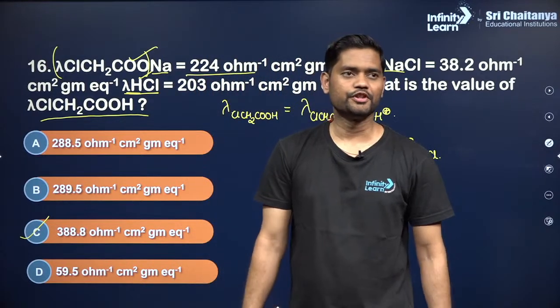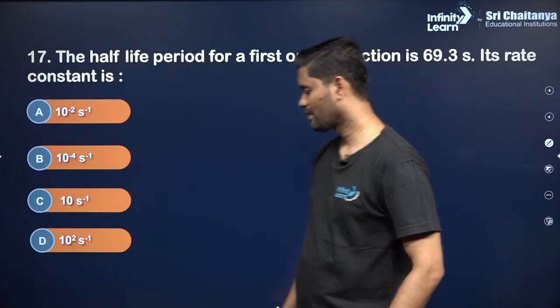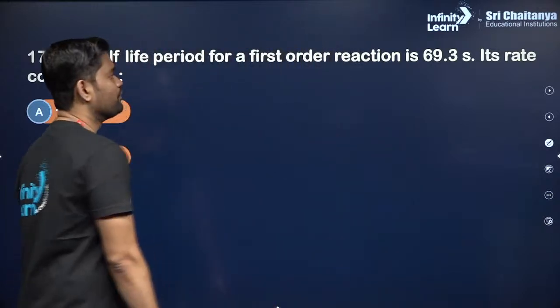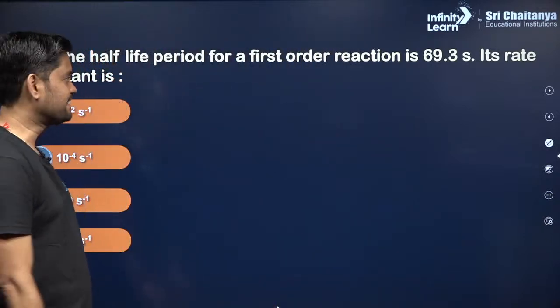Clear? Sure. Next, the half-life period of the first order reaction is 69.3 seconds.